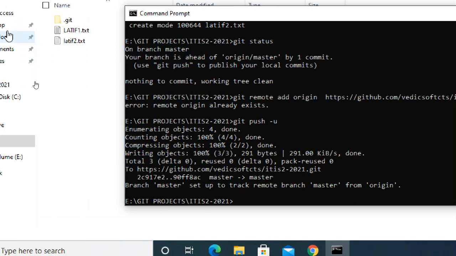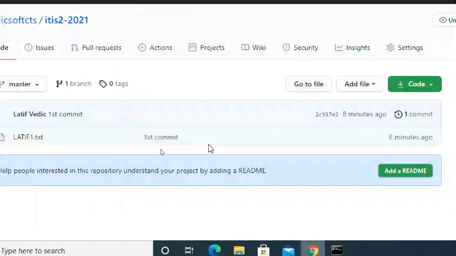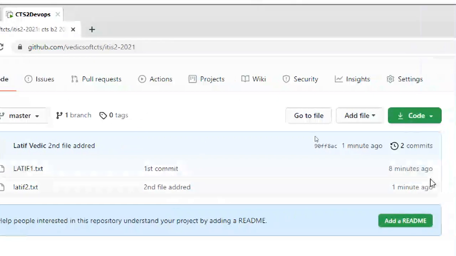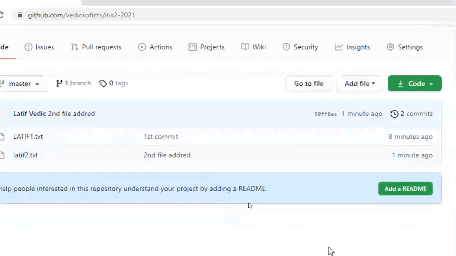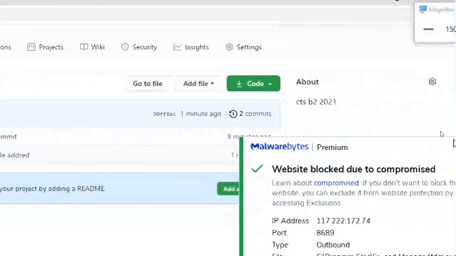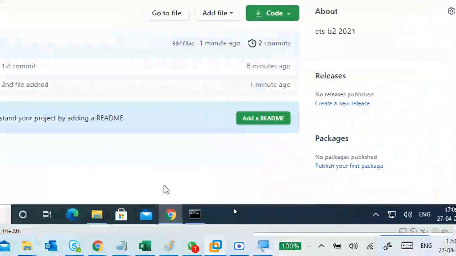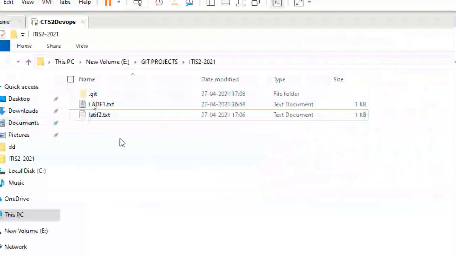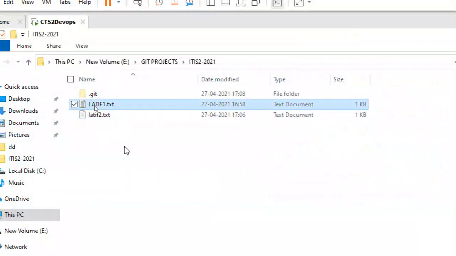Now I did a git push also. It is not asking for username and password. Again, go there, refresh. Okay, we got it. Now up to here, okay. Why? Because I have a folder, I have a local repository, and I already created two files. So adding a file and uploading the file is okay, no problem up to here.